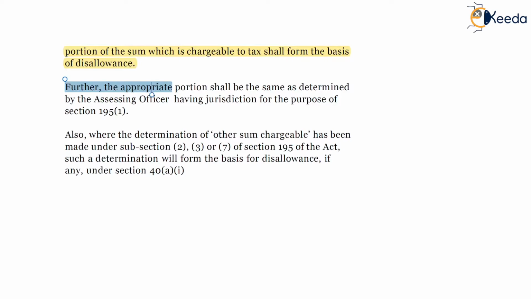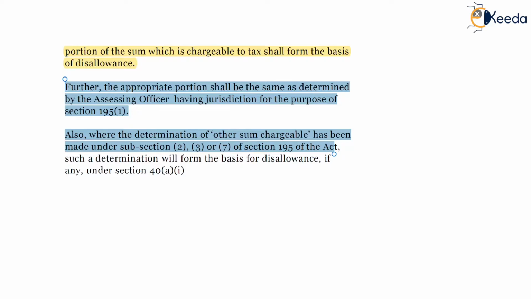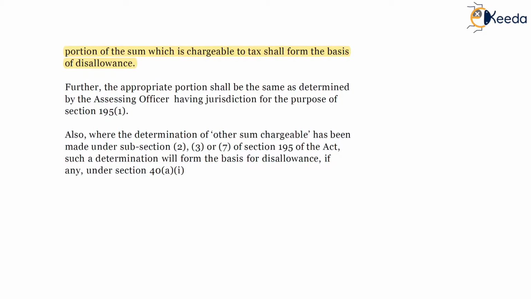Further, the appropriate portion shall be the same as determined by the AO having jurisdiction for the purpose of 195(1). Also, where the determination of the other sum chargeable has been made under subsection 2 or 3 of 195, such a determination will form the basis of disallowance, if any, under section 40A1 as well.